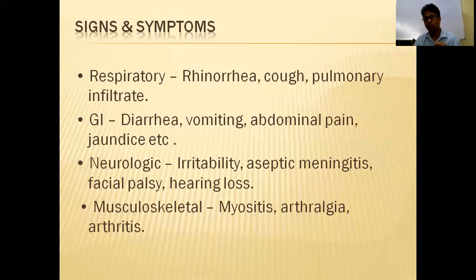This is fever. So in classical Kawasaki disease criteria, fever should be persistent. Sorry, fever should be 5 days. Fever should be high grade, non-remitting, not responding to antibiotics, at least 5 days. At least 5 days fever. So these are fever features.